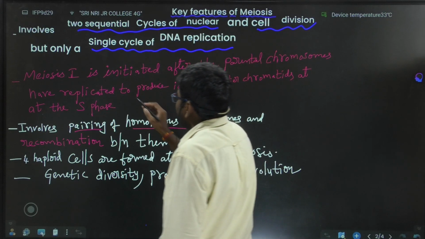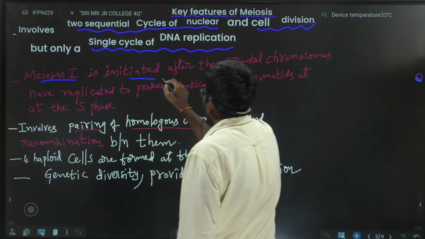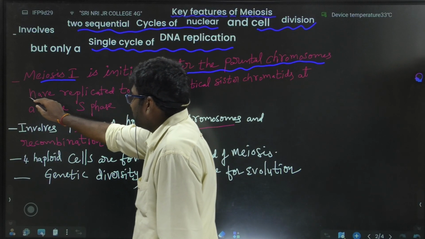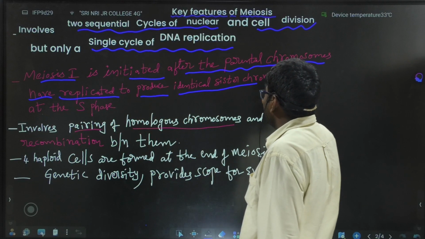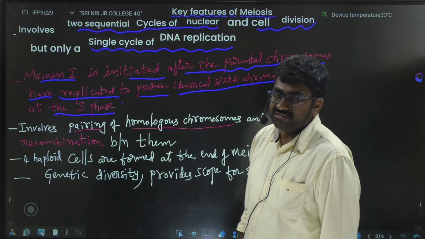Meiosis 1 is initiated after the parental chromosomes have replicated to produce identical sister chromatids at the S phase.